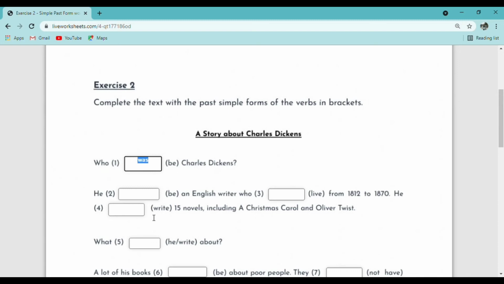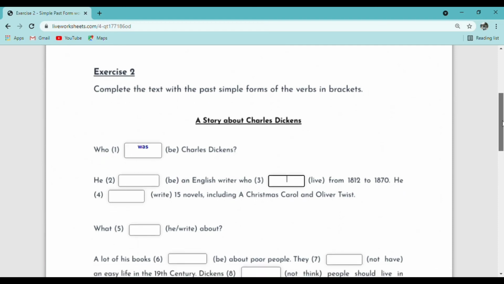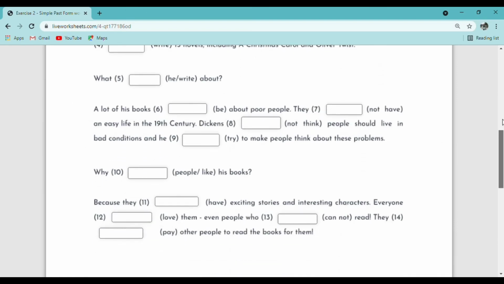When you see something like number 3, live, you need to write the past simple of live. Then you can write down your answer there. You need to complete all the questions. We have 14 questions. You need to write all the answers. Once you have done, we will discuss together.